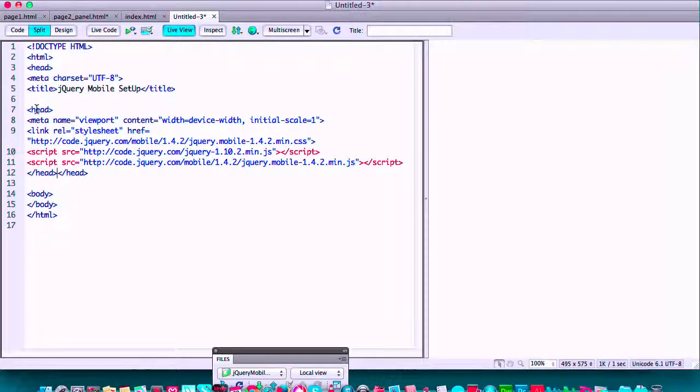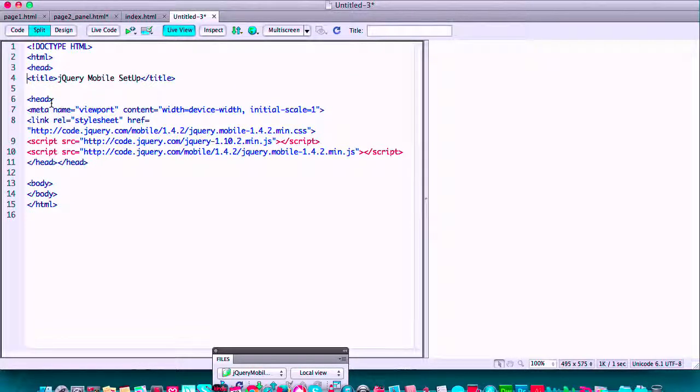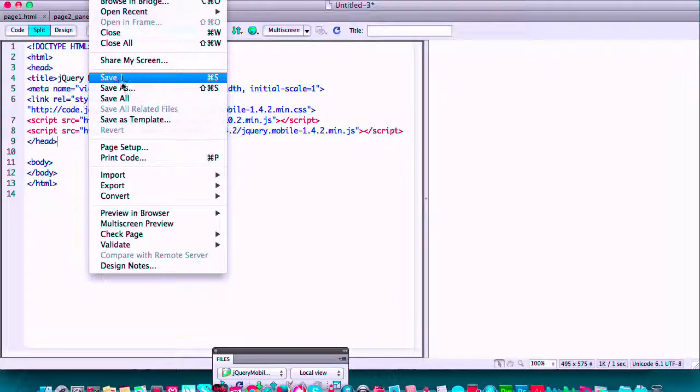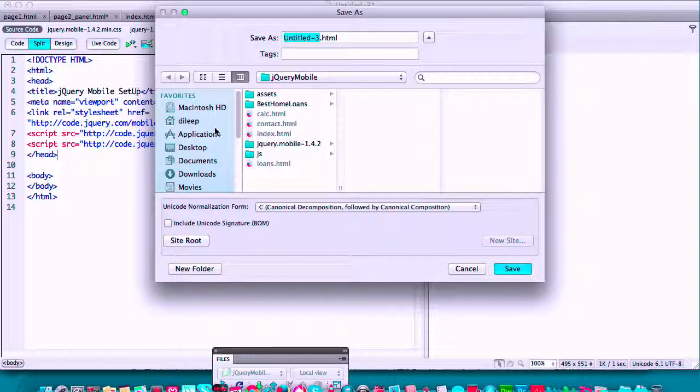Now I already have a head tag, so I don't need the head tag, and I have a meta tag. I will use this meta tag, and I've got 2 head tags. I don't need that. I'll go File, Save as, jQuery Mobile Setup.